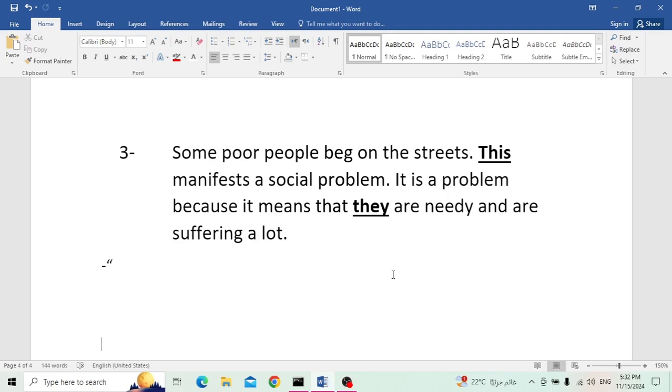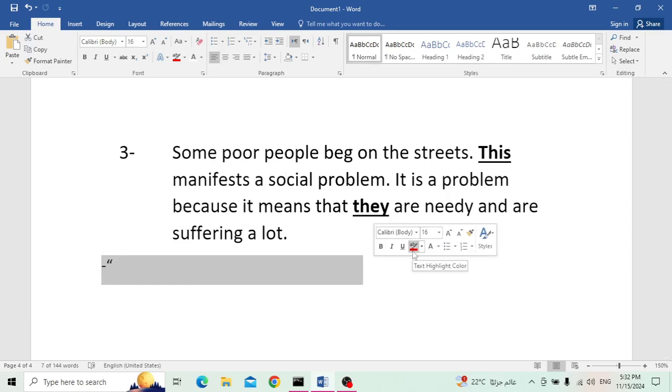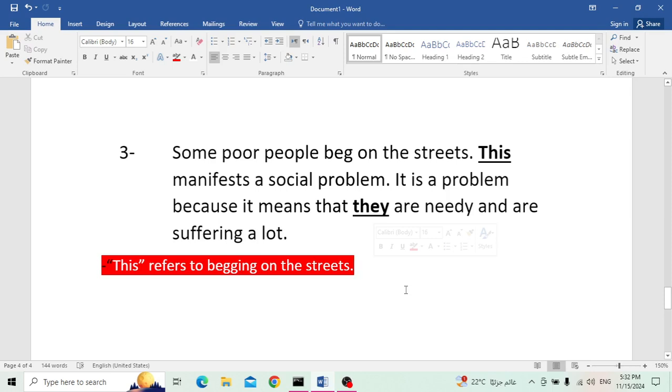What is the problem here? The poor people or the begging on the street? I look for the verb here. This pronoun refers to the idea of begging on the street. Seeing these poor people begging on the street, having these poor people begging on the street. So I choose the verb beg. I add ing. So begging on the street is the noun or the idea here, the gerund, the idea that this pronoun refers to.